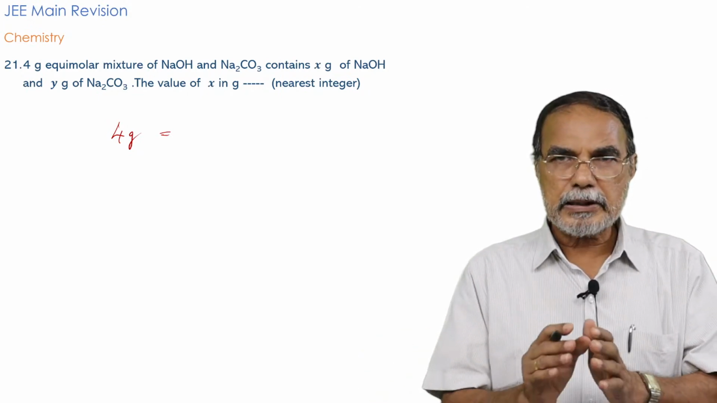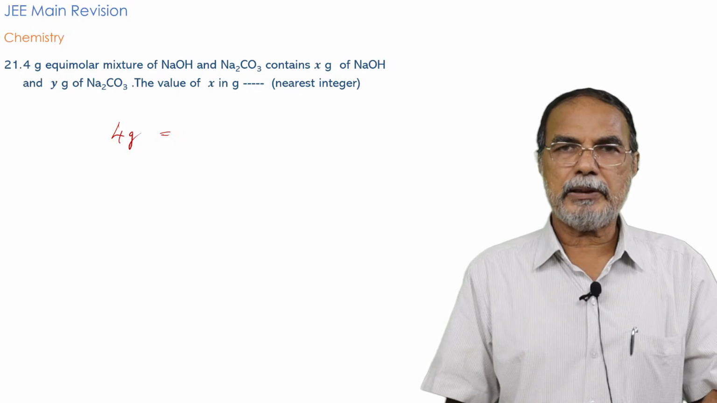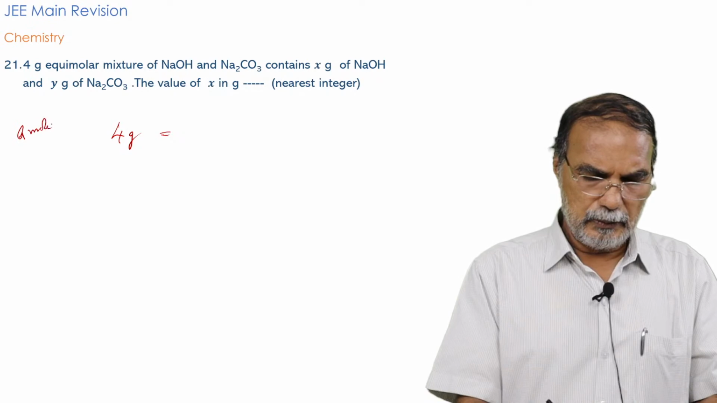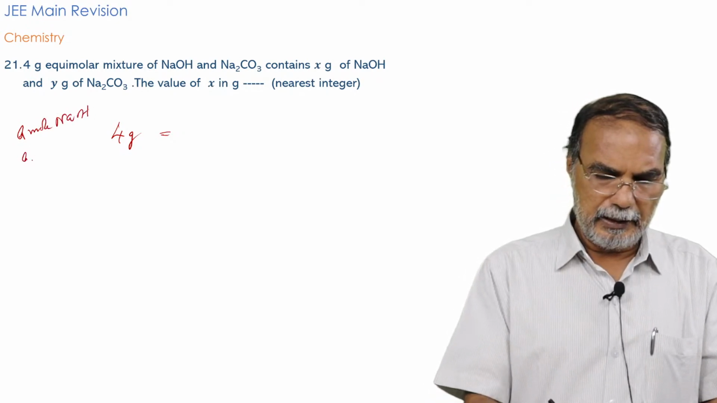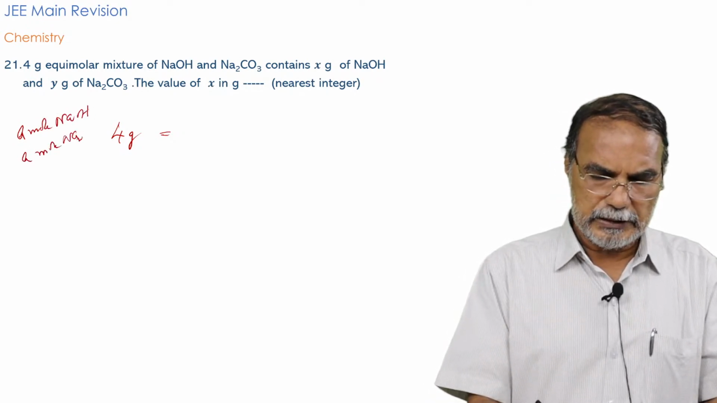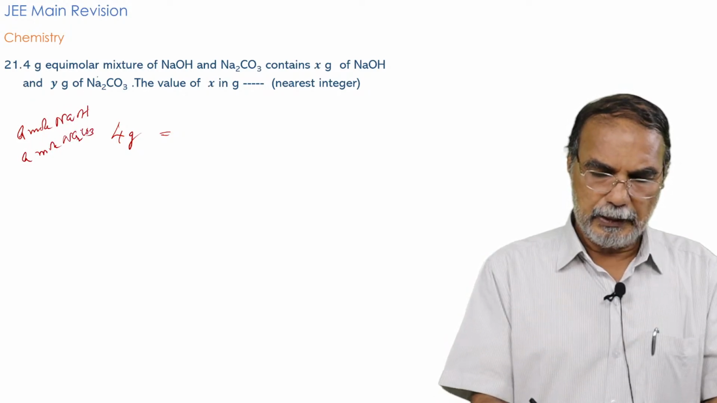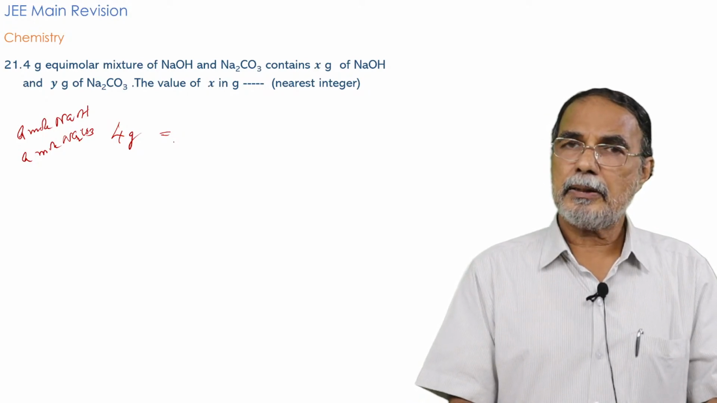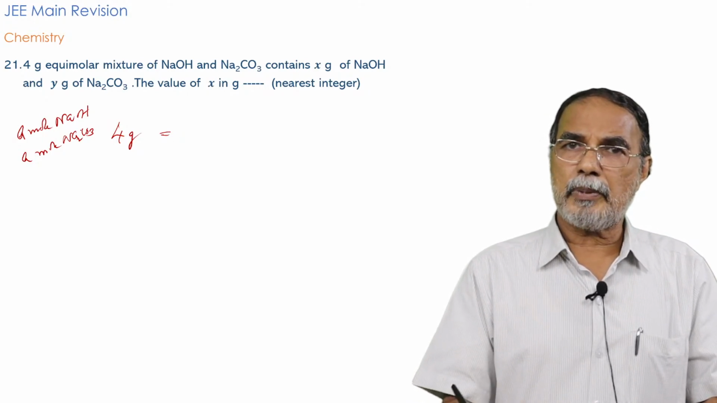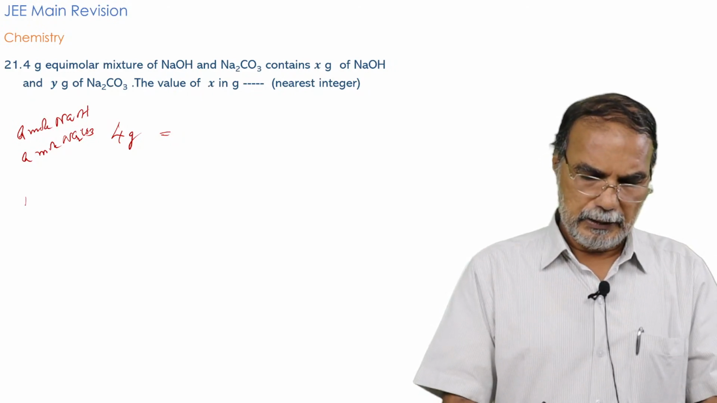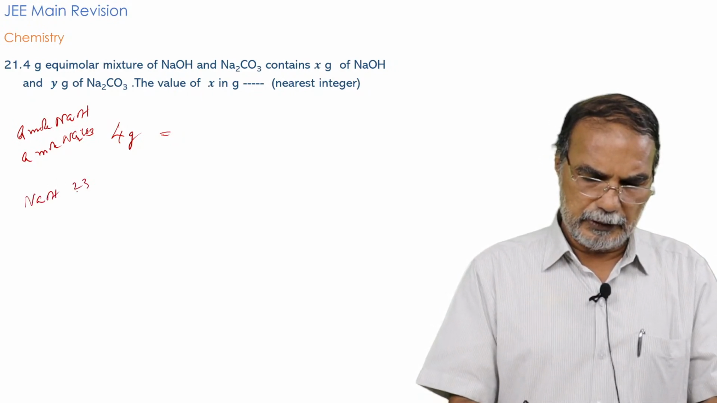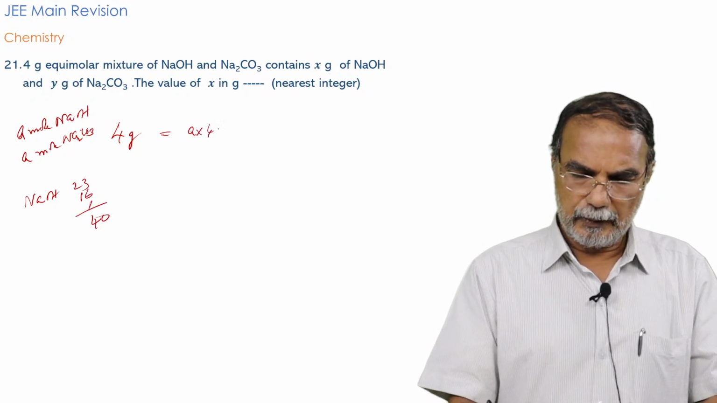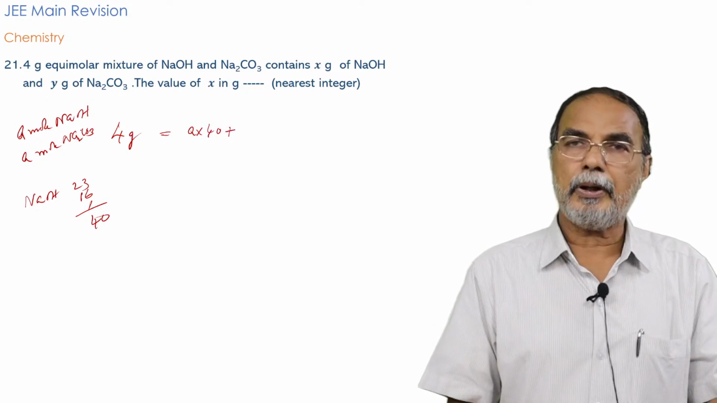And it is given that it's an equimolar mixture. Assume that they contain a mole, so a mole of NaOH and a mole of Na2CO3. Both have the same number of moles. Equimolar means same number of moles. So naturally, a mole of NaOH will have mass equal to number of moles multiplied by molar mass, which is 40 for NaOH. 23 plus 16 plus 1 is equal to 40. So it will be A into 40. That will be the mass of NaOH.